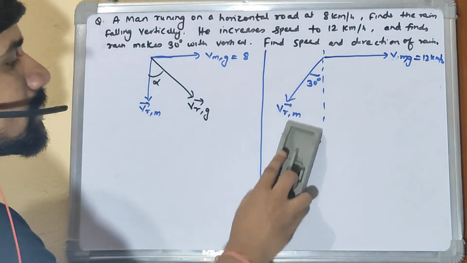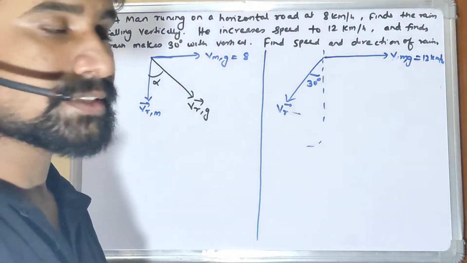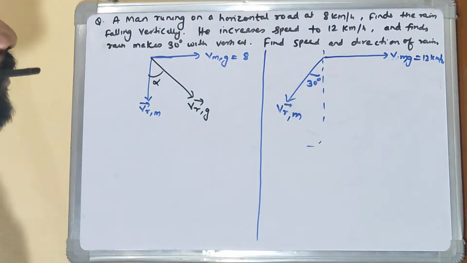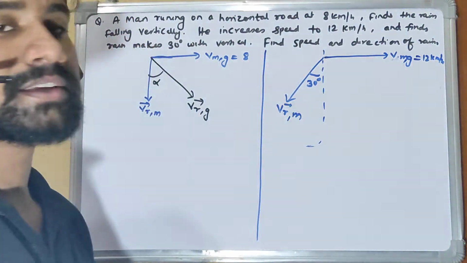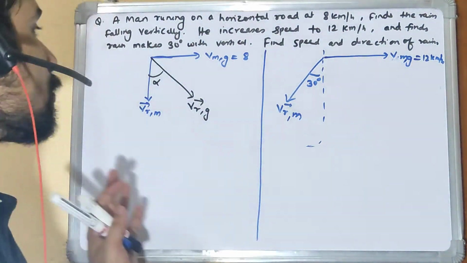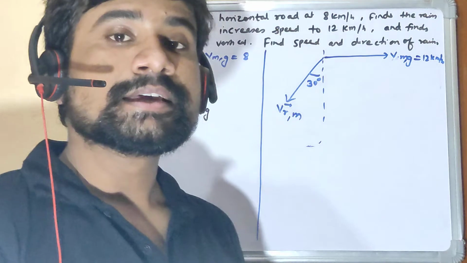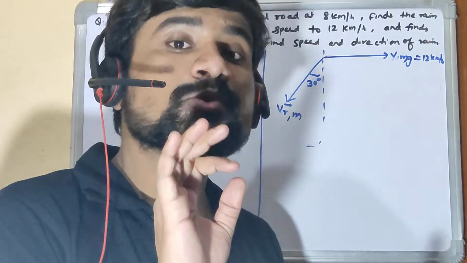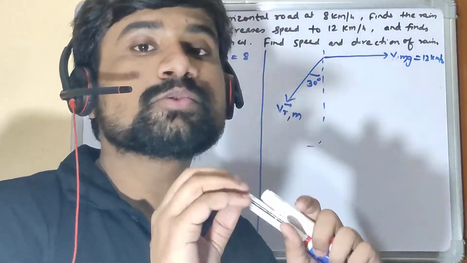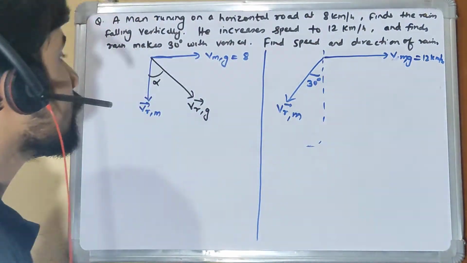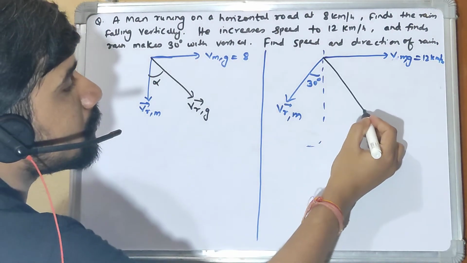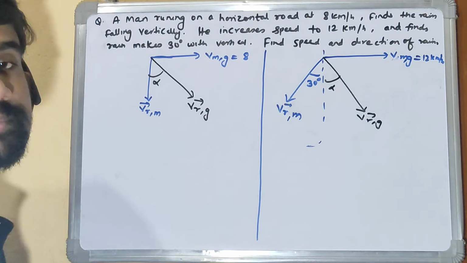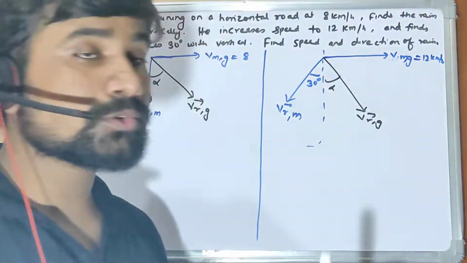So now you can say that this rain is hitting him at 30 degrees, right? And now we need to find the speed and direction of rain. The only thing which is constant in both cases is the velocity of rain with respect to ground. Velocity of rain with respect to a stationary ground, with respect to a road, will never change. So velocity of rain with respect to ground here also will be exactly like this and will be tilted alpha with respect to vertical. And we need to find this alpha and this value, right?